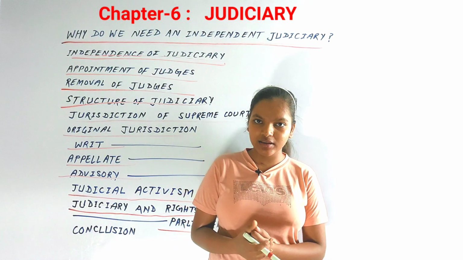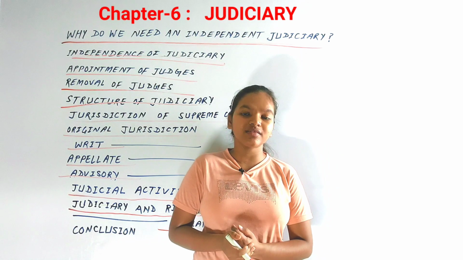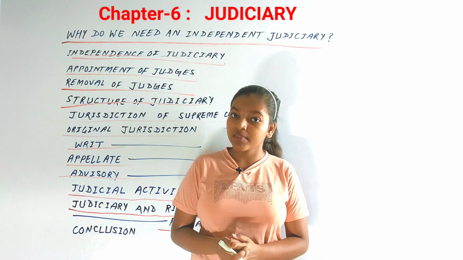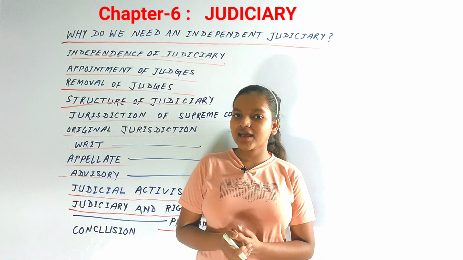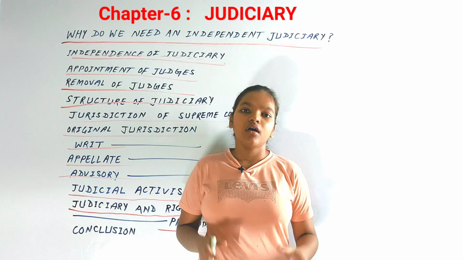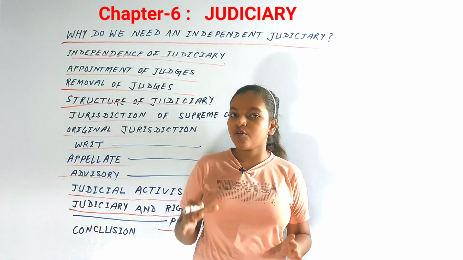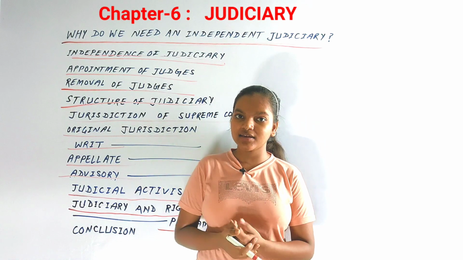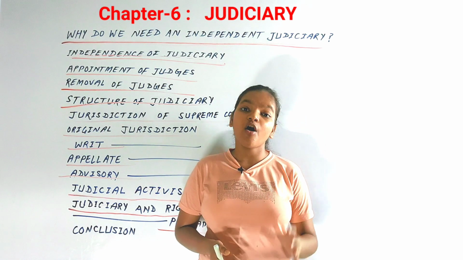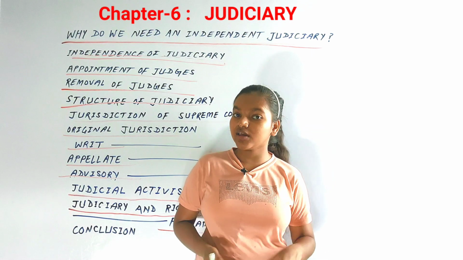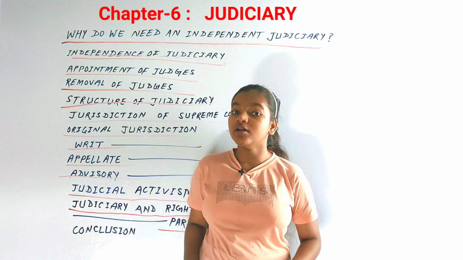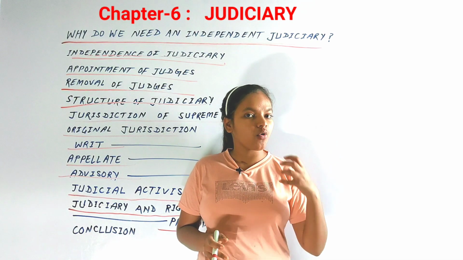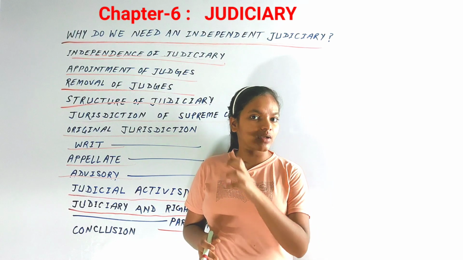Now there is one more thing: under the PIL system, the judiciary also provides free and fair elections in our country. Under the PIL system, all the contestants who want to stand in elections have to give affidavits of all their assets and income and their educational qualification, so that the citizens of India can elect members based on accurate knowledge.